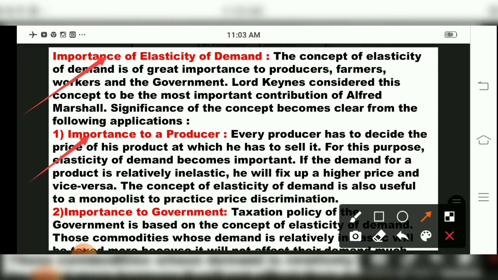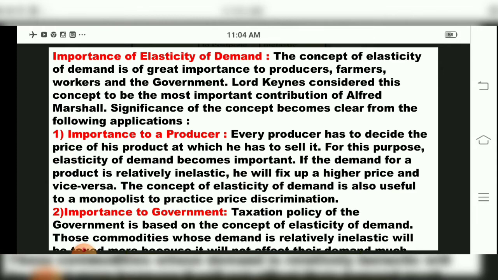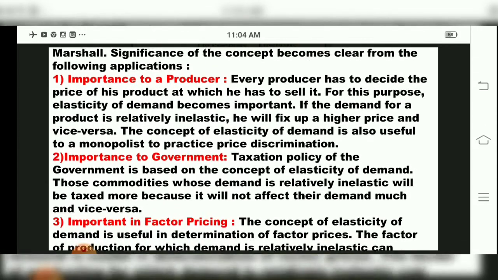So the concept of elasticity of demand, children, is also very important for monopolists, that is, the single seller we have studied. Why do we require this? So that the product price can be determined. That's why elasticity of demand is required for a producer. Now we come to the second point, children, that is importance to government. How is elasticity of demand important for government, children? We will see.